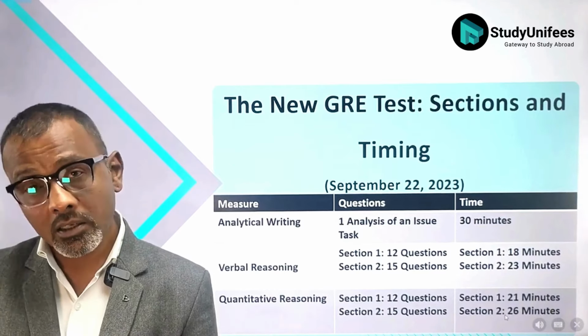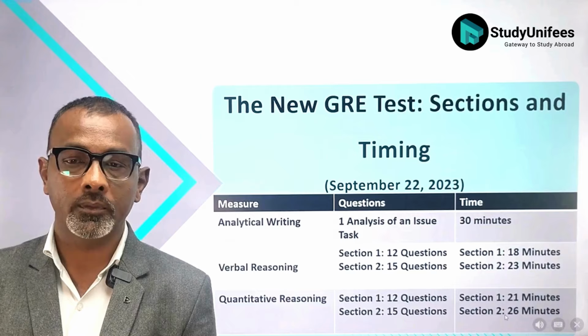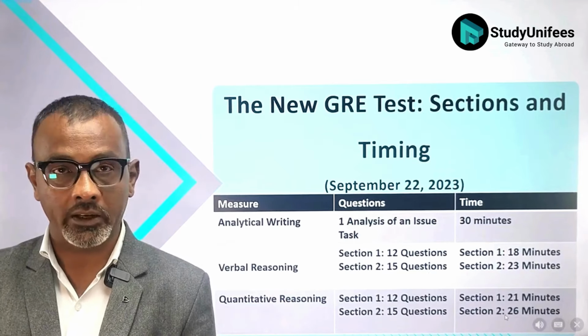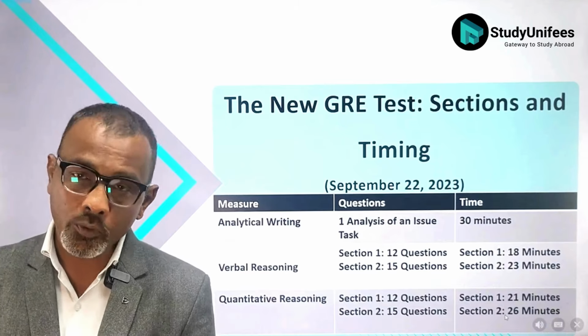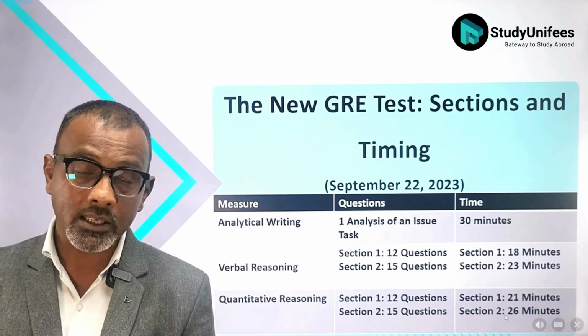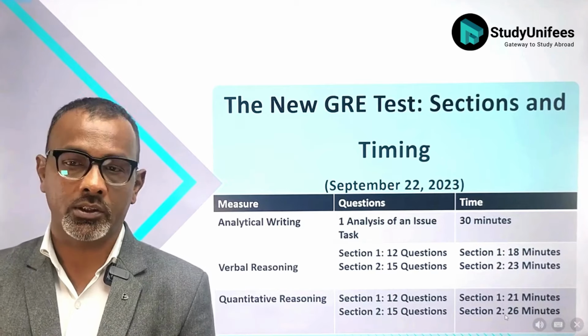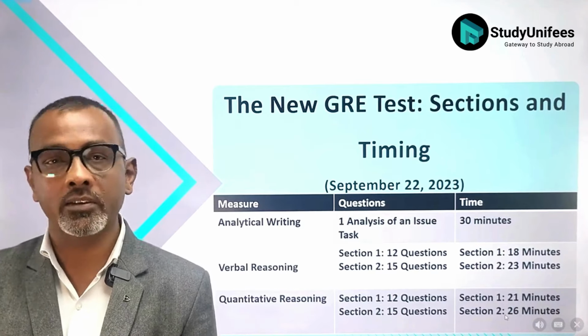The verbal sections are significantly shorter too now. Section 1, and remember, this section is of average difficulty level. Section 1 is just 12 questions to be completed in 18 minutes. Section 2 is 15 questions to be completed in 23 minutes.